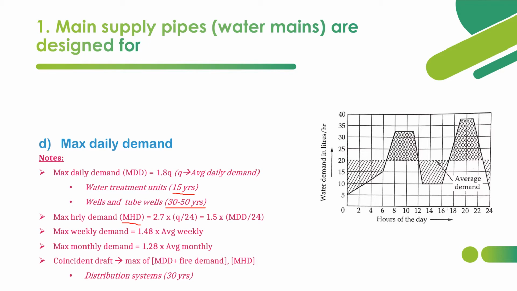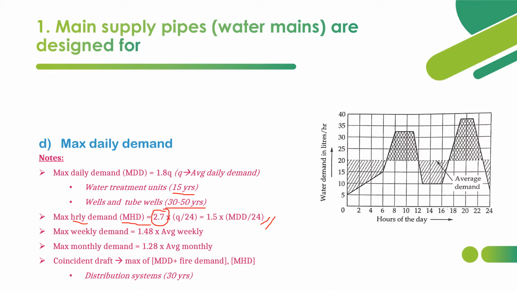Maximum hourly demand (MHD) is 2.7 times the average hourly demand, that is 2.7 times Q by 24, or 1.5 times MDD divided by 24. So 1.5 into 1.8 gives 2.7. This is the MHD, maximum hourly demand.